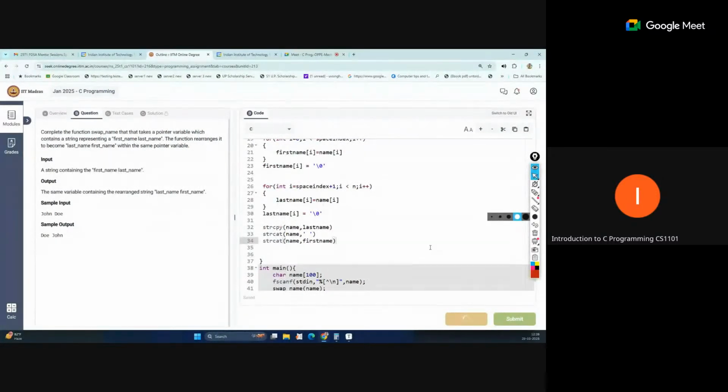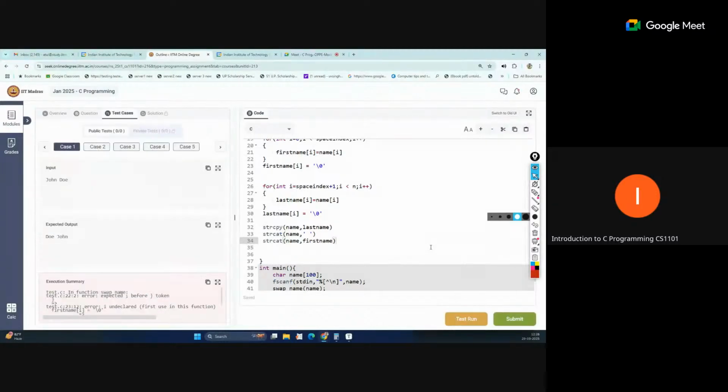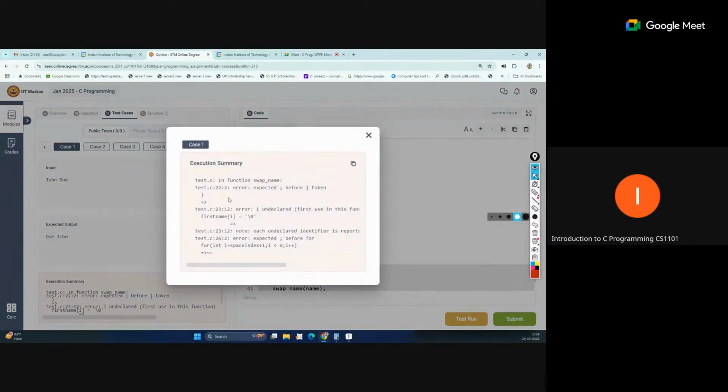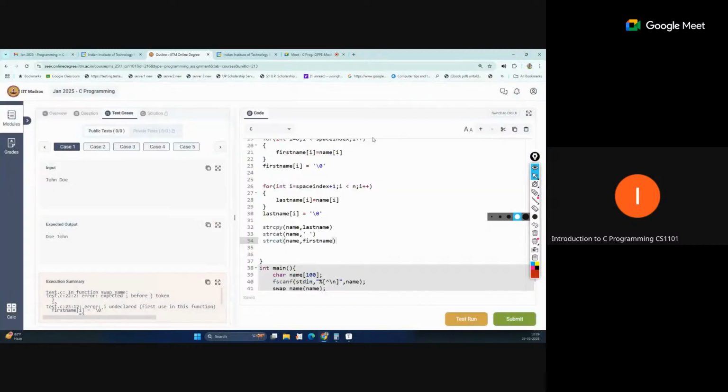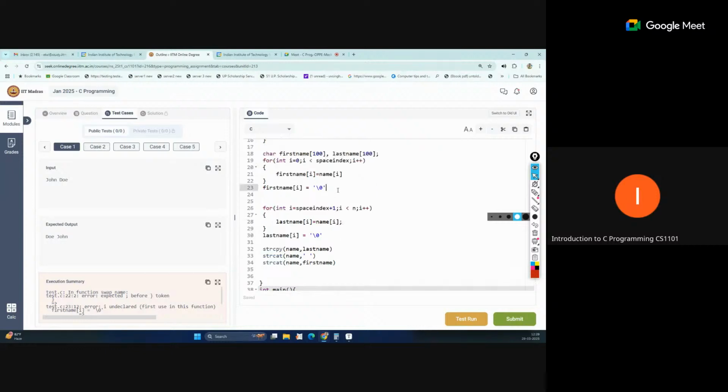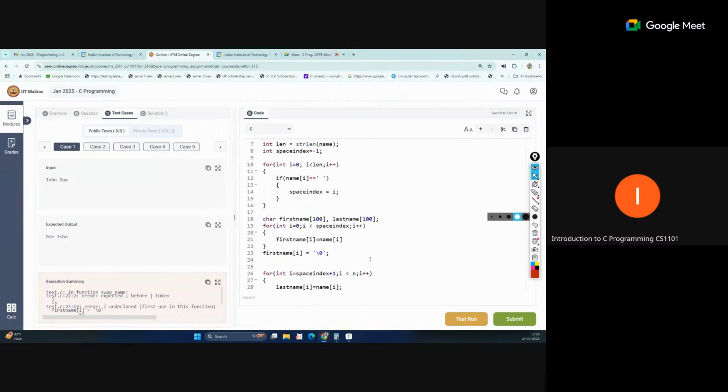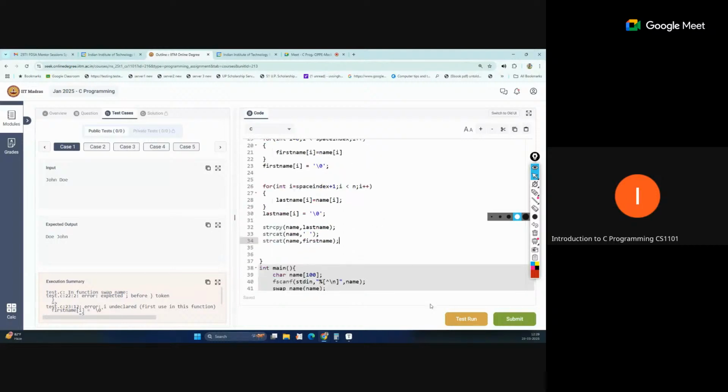This is our task. Okay, we are getting some error here. Let's just see the error. Some token expected before. Okay, so first thing we have missed some semicolon here, also all these functions.